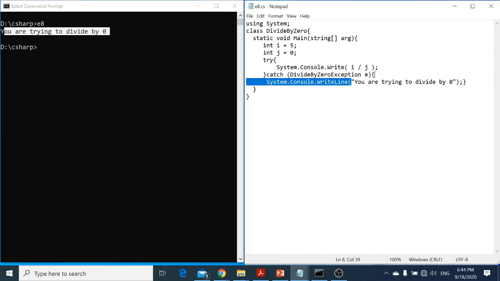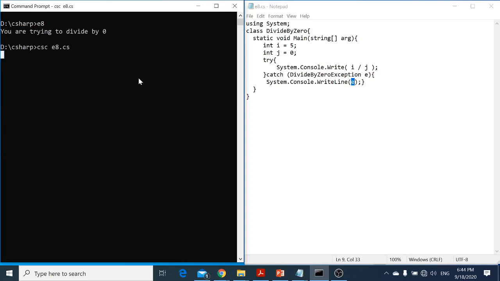So how about if I use E, this object? Because whenever the error happens, it will raise this exception object. So I'm trying to display what is available in this E. It will have a complete detail of the error. So let's try CLS and E8.